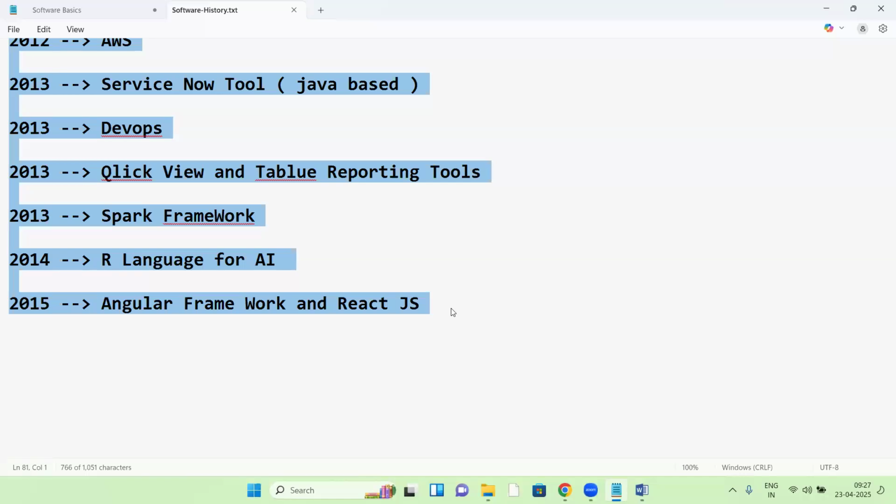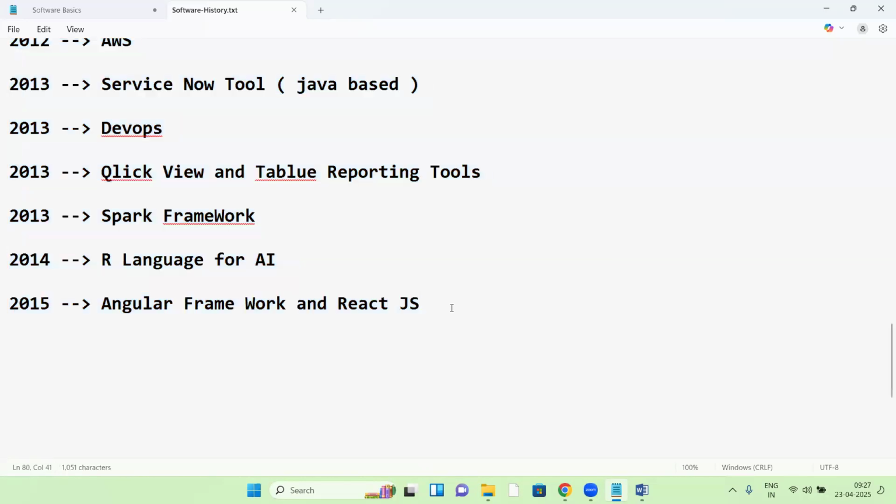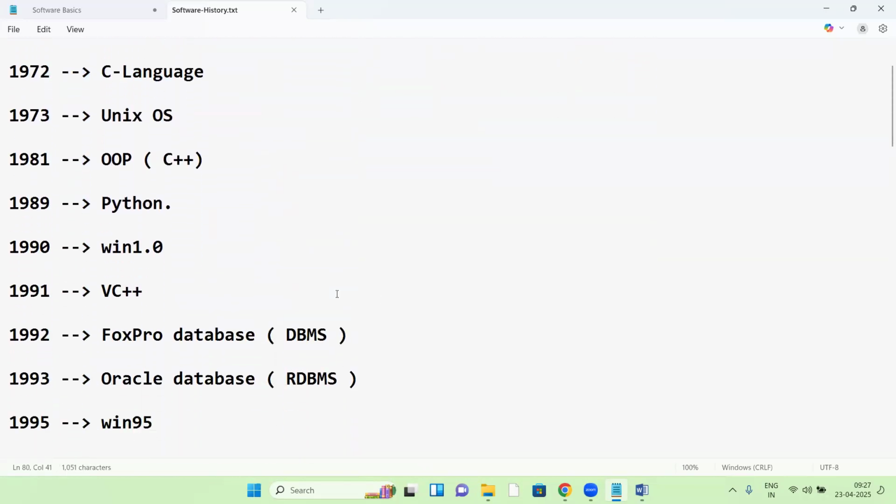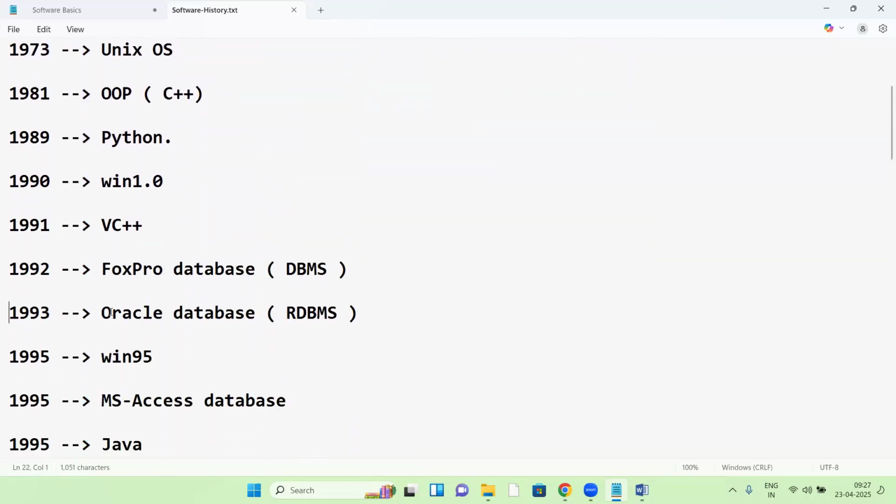In Java we have the OOPS concept. Before going to OOPS concepts, the software history, what happened in the software industry, all that I'll explain very clearly. One day I will explain it in a 90-minute session. Since 1993, I have seen everything live in the software industry.